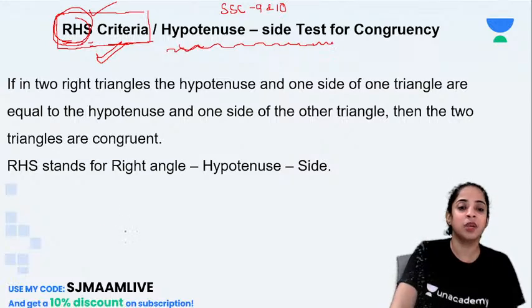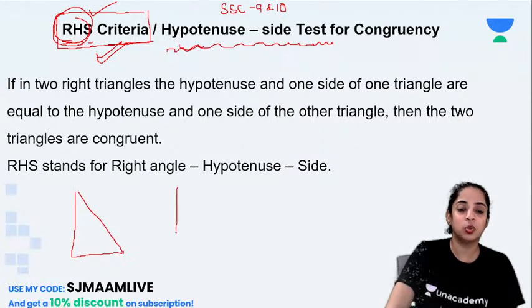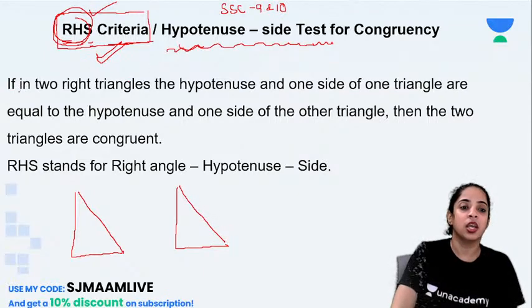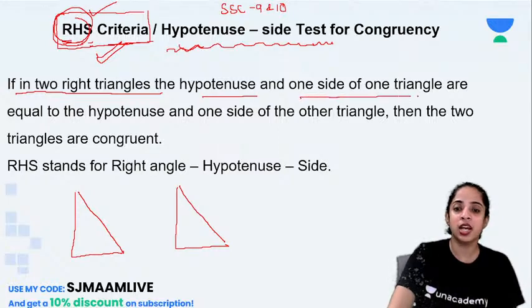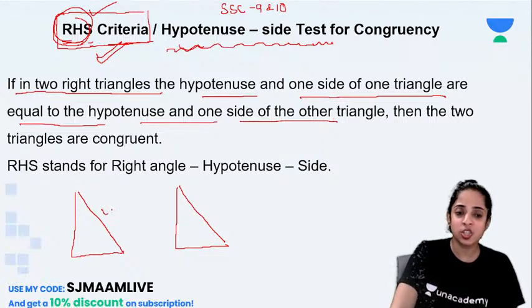It is nothing but we are talking about two right-angled triangles. So whenever there are two right-angled triangles like this, if in two right triangles the hypotenuse and one side of the triangle are equal to the hypotenuse and one side of the other triangle, so we are just looking at the hypotenuse and any one side. If I am talking about this side, here also it should be this side.